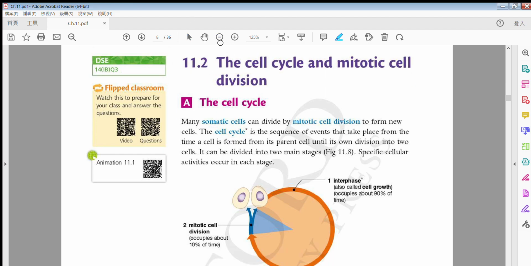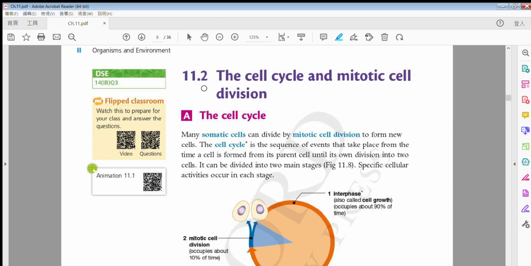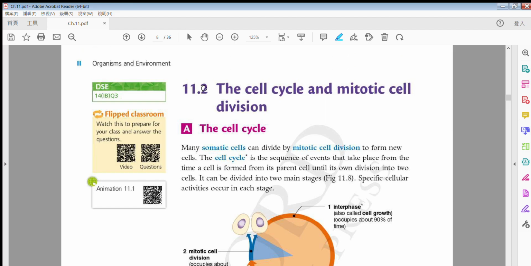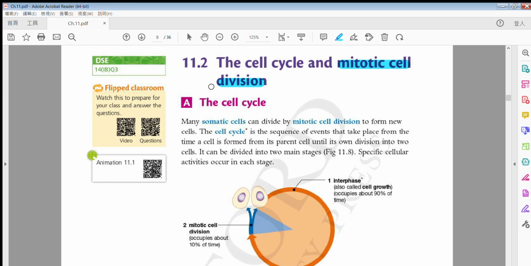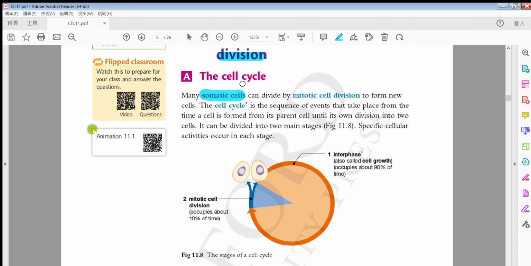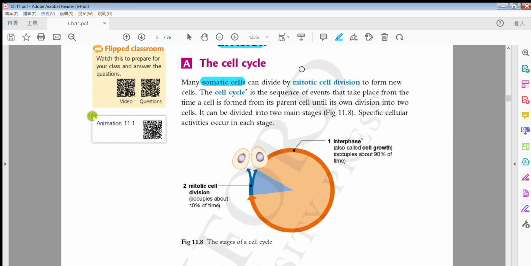So first of all, in 11.1 we talked a bit about what cell division is. For 11.2 the core issue is learning about the division process. 我哋會學嗰個細胞係點樣去分裂㗎啦, alright? The division process. Remember, the cell division we are learning now is called mitotic cell division, alright? 自己讀一次啦, mitotic cell division. For mitotic cell division, it is the somatic cells. Somatic cells means the body cells, 身體嘅細胞啦, and they would carry out a mitotic cell division, alright?